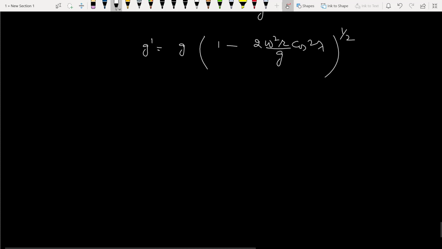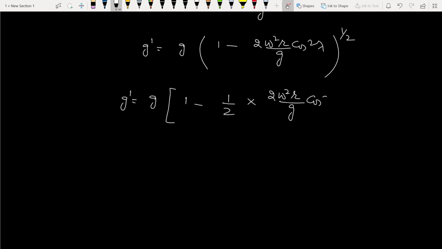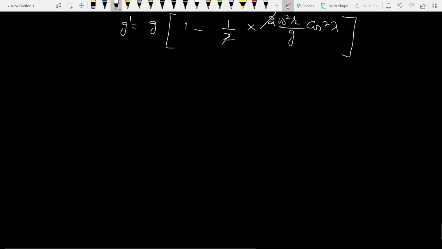Applying the binomial theorem, it will be 1 minus 1 by 2, power comes forward, gets multiplied, 2 cancels here, so it will be g dash is equal to, when we open the bracket, g into 1 is g, here g cancels out, omega square r cos square lambda.